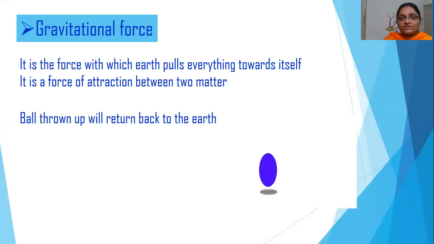Let me say that when you are throwing a football or a ball, it will be coming back towards the earth. The earth will be attracting it with the gravitational force, but there is no direct contact between the earth and the object. It is just an attractive force. So gravitational force is an example for non-contact force.